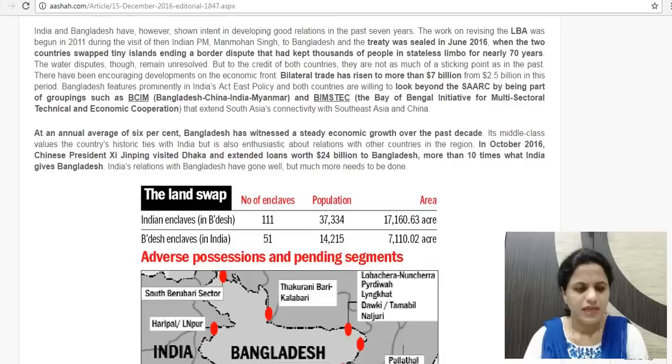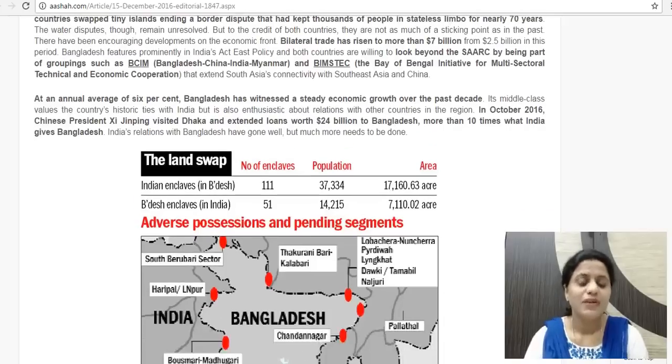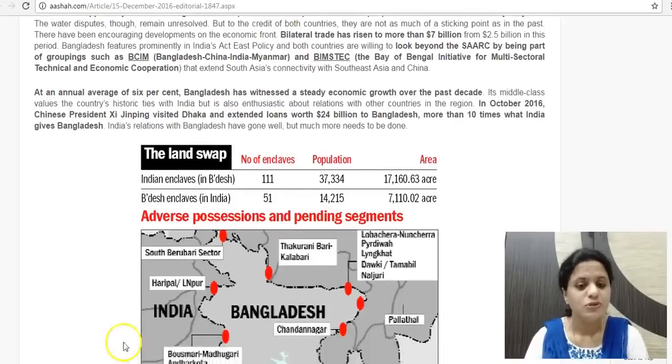Then another point highlighted is about investment in Bangladesh. So India needs to increase its investment in Bangladesh because it is a complete close neighbor to India, and the relations go back to even before independence, because it was originally part of India itself. Later it became a part of Pakistan, and later an independent country, Bangladesh. So we have a long history together.